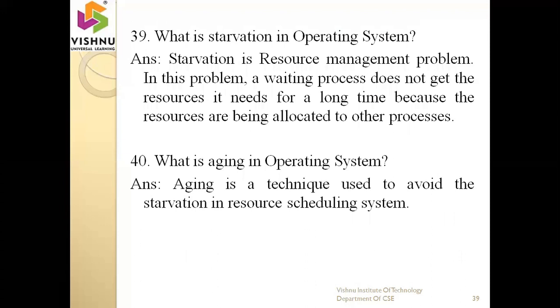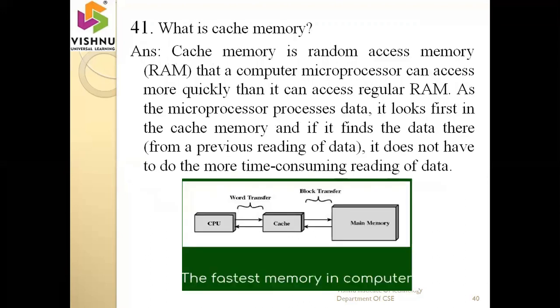Next one is, what is starvation in operating system? Starvation is nothing but indefinite blocking of resources or processes. That means when the process or the resources move on to indefinite blocking, that will be called starvation. So what is aging in operating system? Aging is a technique used to avoid starvation in the resource scheduling system. That means the drawback of starvation can be removed with the help of this aging technique.